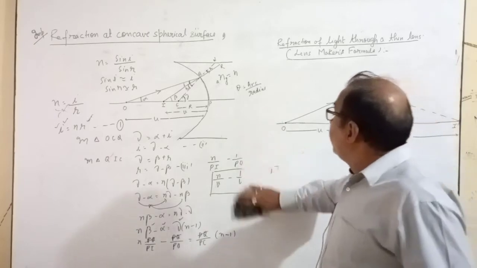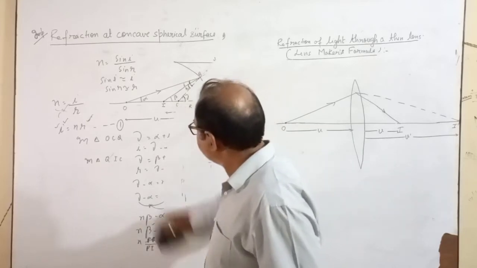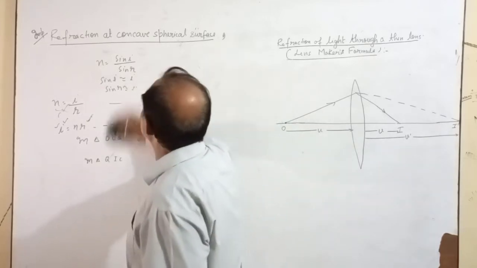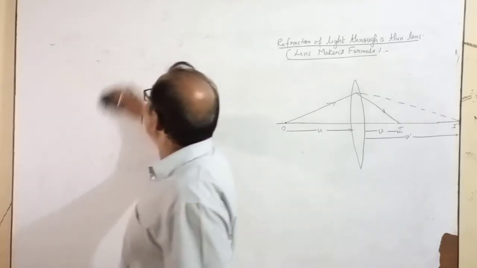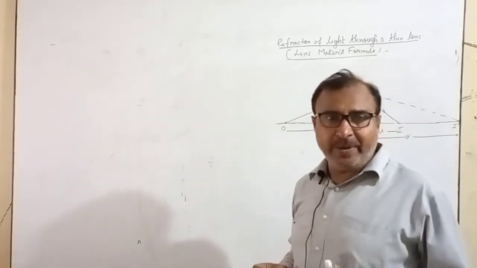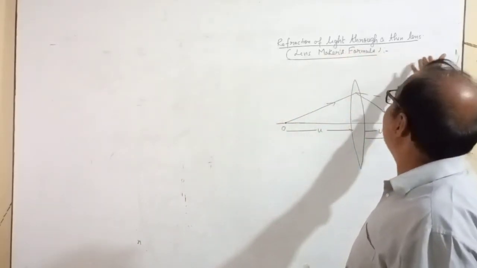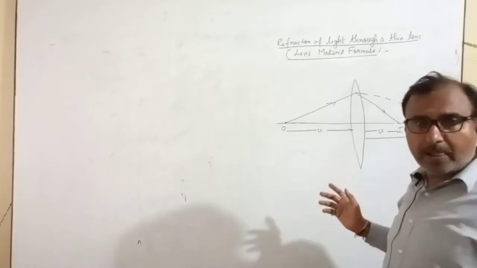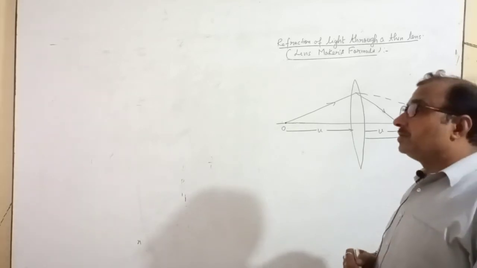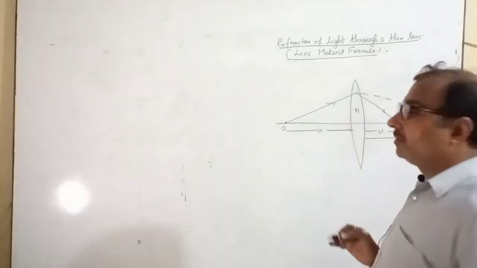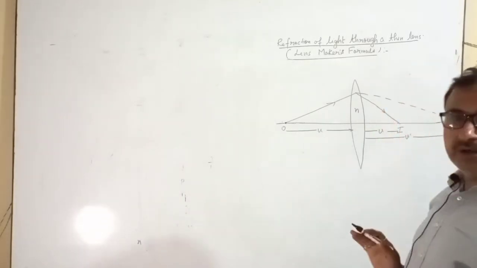Right now I am going to explain the second derivation, which is also very important. That is known as the lens maker formula. Sometimes they ask both questions in a combined way. First you derive this, after that you derive the refraction of light through a thin lens, the lens maker formula. What is the lens maker formula? That I am going to tell you. Suppose that the refractive index of glass is n.